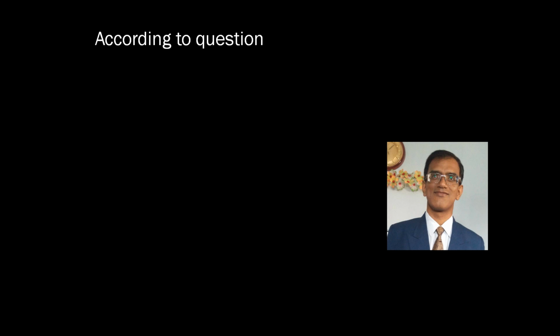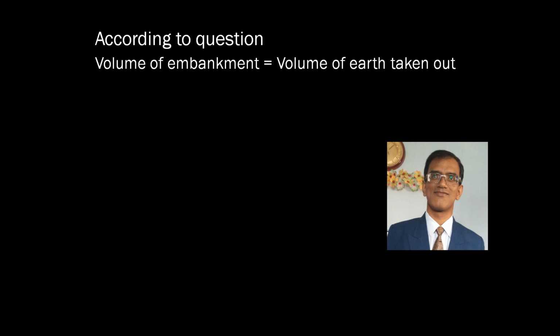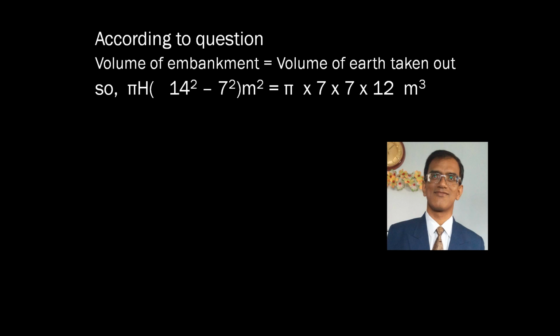Now according to the question, the volume of the embankment is equal to the volume of earth taken out. As we have seen, the volume of the embankment is pi H into 14 square minus 7 square, and the volume of earth taken out, that is the volume of the mud which we dug out from the well, is pi into 7 square into 12 meter cube.